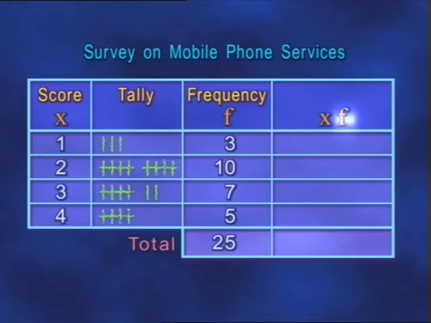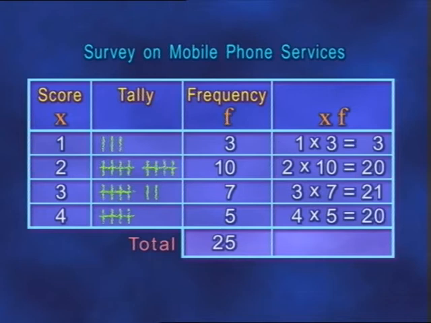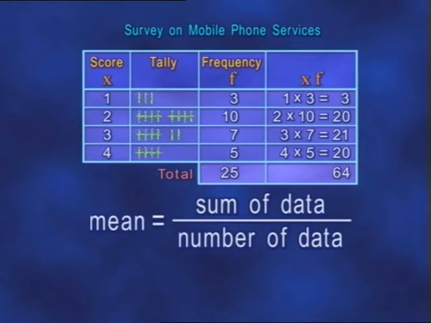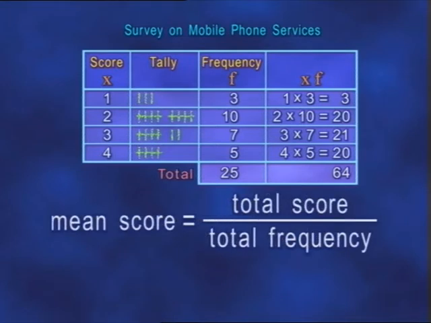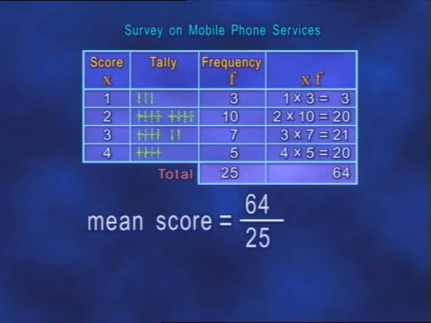This column, X times F, is used to multiply the score by its frequency and give a total for the respective scores. Therefore, the total of this column gives the sum of all data, in other words, the overall score. The mean equals the sum of all data divided by the number of data. Therefore, the mean score equals the overall score divided by the total frequency, or 64 divided by 25, which equals 2.56. You're right.